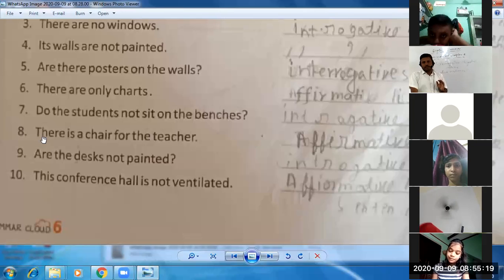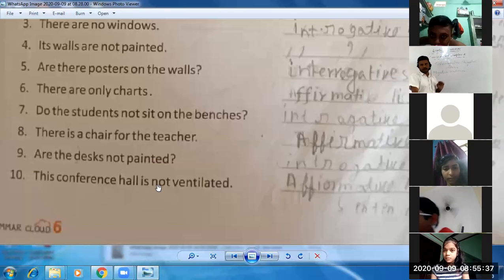Let's talk about the eighth sentence. There is a chair for the teacher. Again, it's an affirmative sentence. The reason is that the subject is there and the sentence is ending with a full stop. Are the desks not painted? Again, the helping verb is there, not is also there. So it's again interrogative negative. Tenth sentence, not is there and the subject is there. So it's negative, and you write only negative sentence.